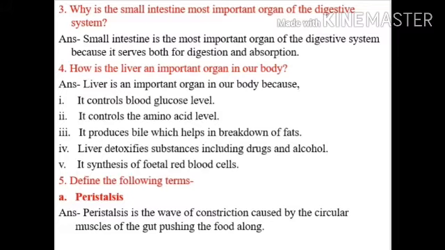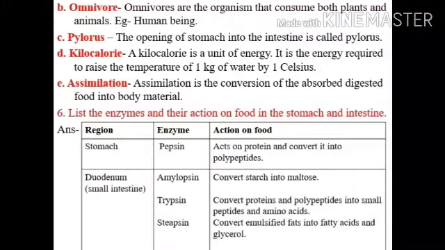Question number 5. Define the following terms. Number A. Peristalsis. Peristalsis is the wave of constriction caused by the circular muscles of the gut pushing the food along. Number B. Omnivore. Omnivores are organisms that consume both plants and animals. Example, human being. Number C. Pylorus.